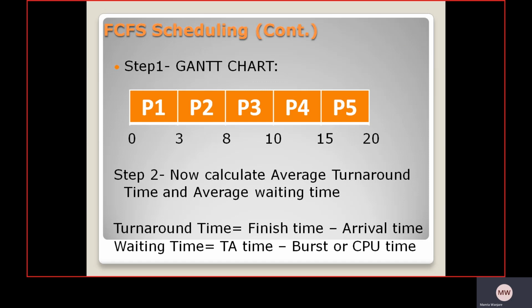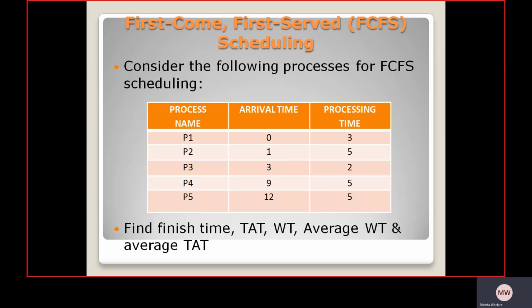So P1 comes first, its processing time is 3. P2, its processing time is 5. P3, its processing time is 2. P4, its processing time is 5. P5, its processing time is 5.